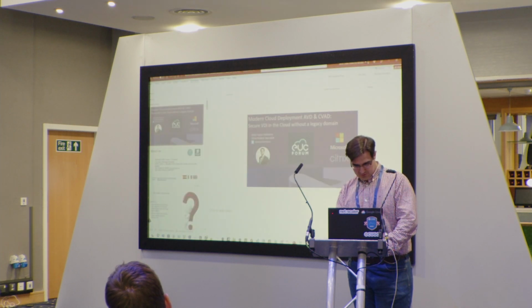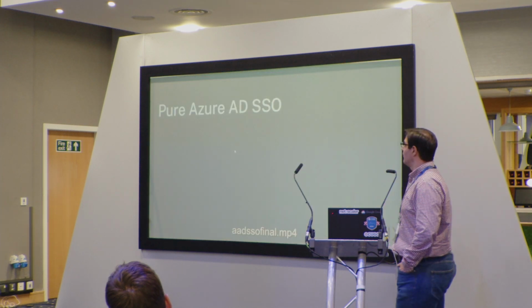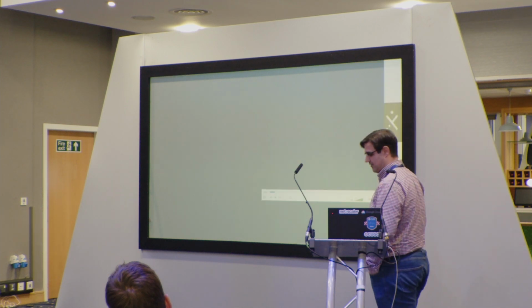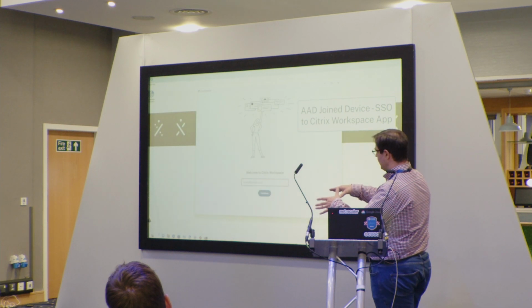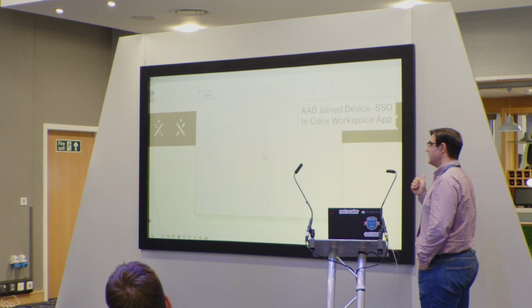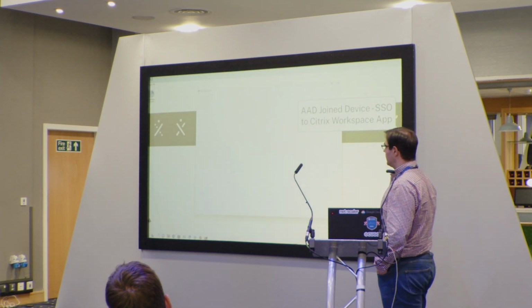In the meantime, just to show the end user experience, this is a pre-recorded video that I have just in case something failed. As you see, I'm coming from an Azure Active Directory join VDA. I type my email and I automatically single sign on to my workspace.